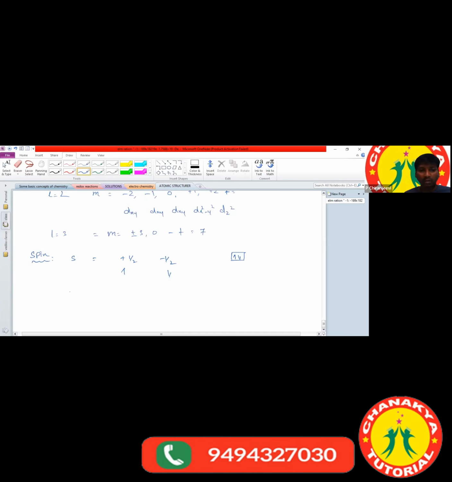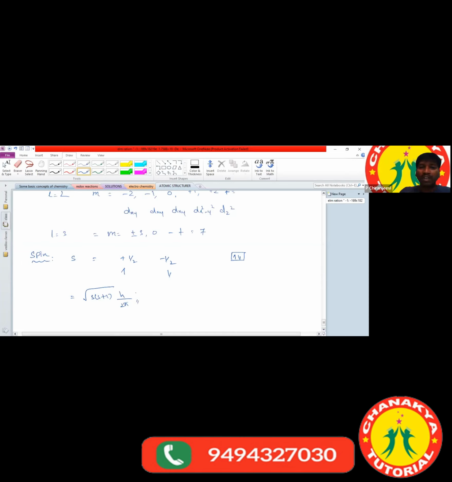And spin angular momentum. What is the formula we use to calculate the spin angular momentum? It is √(s(s+1)) h/2π. By using this formula, we calculate the spin angular momentum.